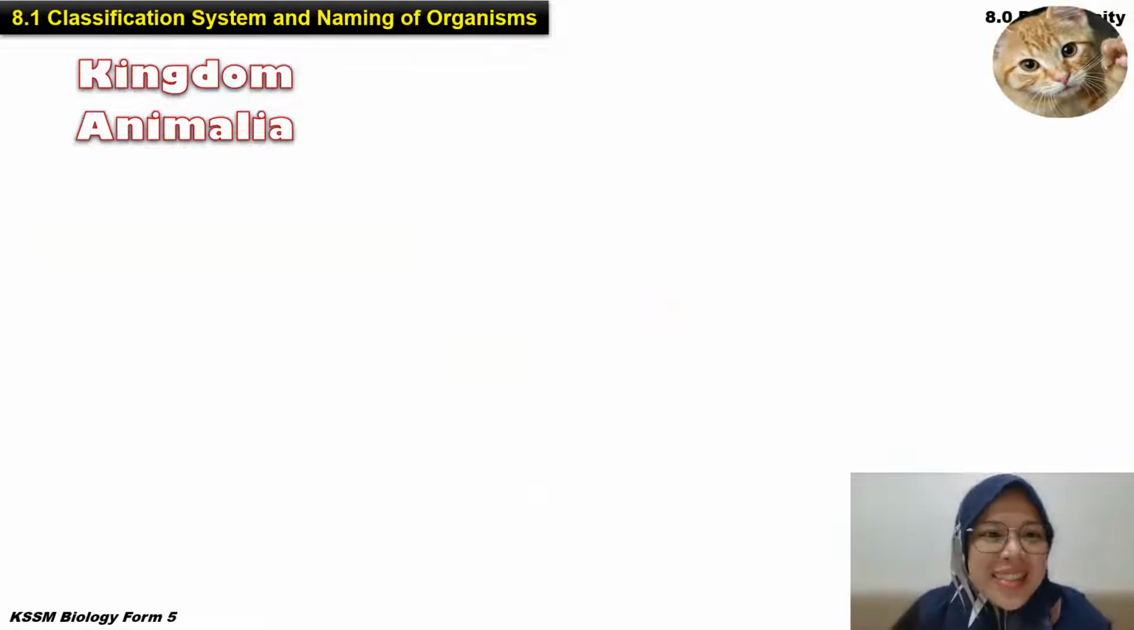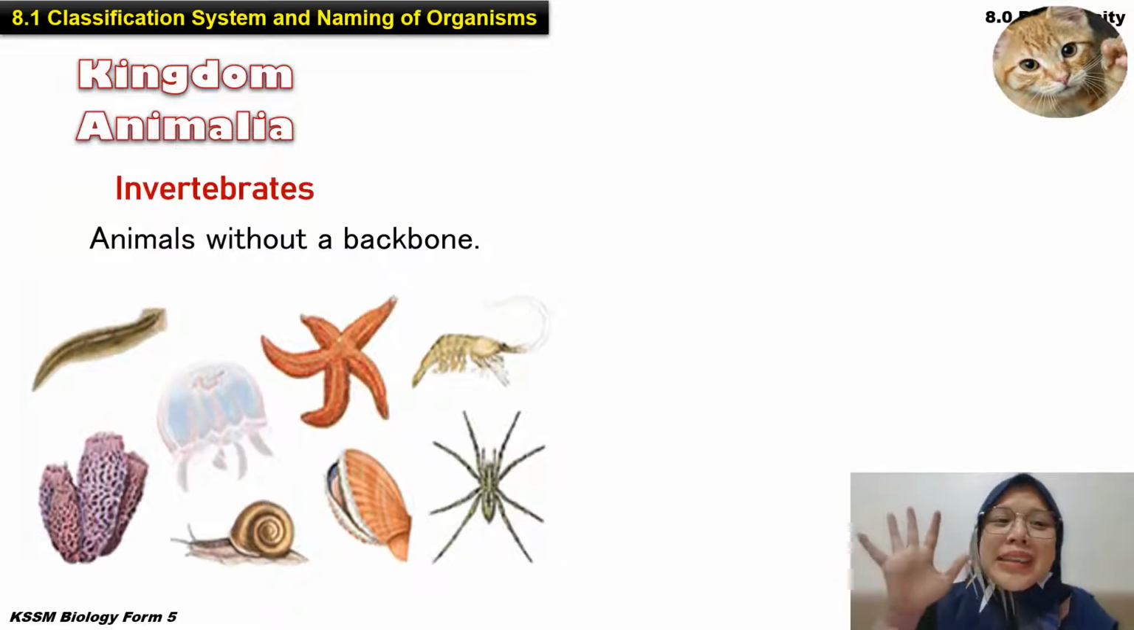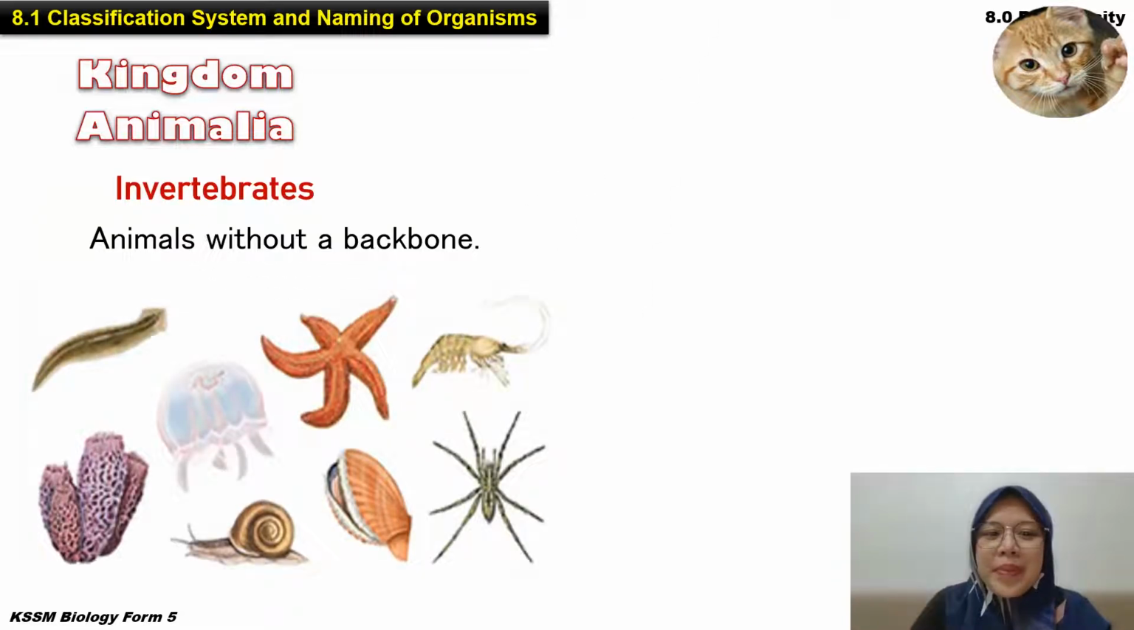Alright? Alright, so for the under kingdom Animalia, okay, we can divide into invertebrate, which is without, no backbone. Okay, for example, this one as you can see, right, the starfish, the jellyfish, okay, spider, alright, apa lagi ni, udang sedapnya, okay.